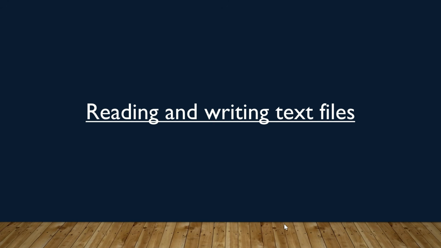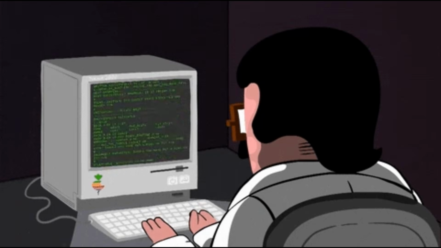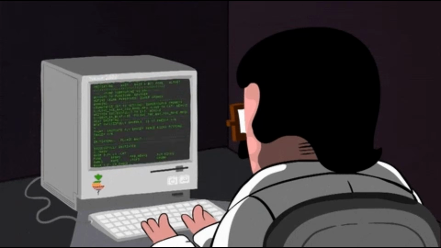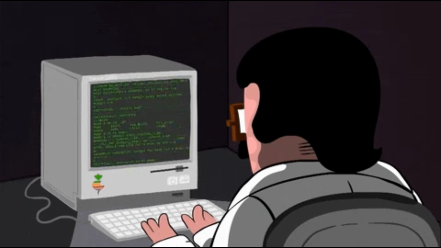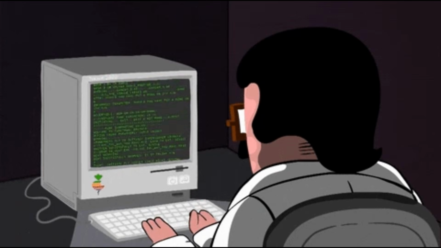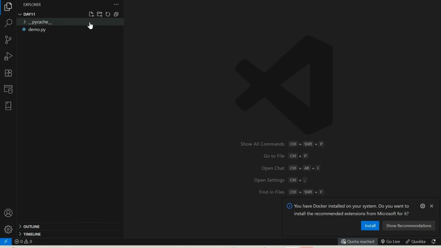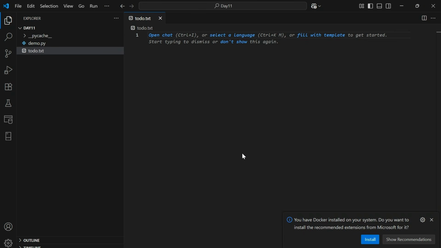Let's discuss reading and writing text files with an example. Imagine you are Suresh, a busy software engineer. You want to maintain your daily to-do tasks in a text file instead of sticky notes. First, let's create a text file with the file name todo.txt. Initially, the file is empty, so we need to use Python to write content to our text file. So let's see how we can do that.